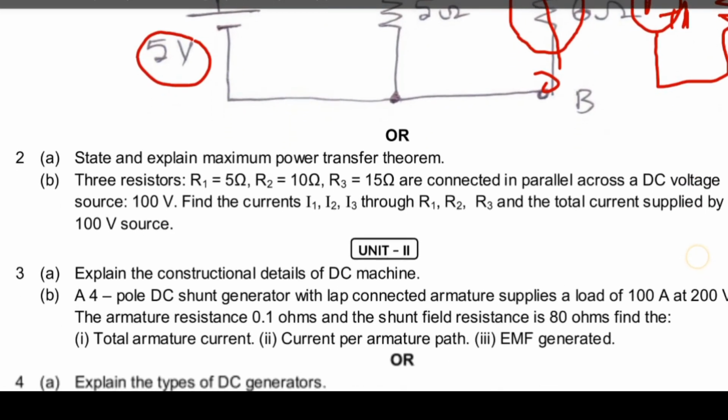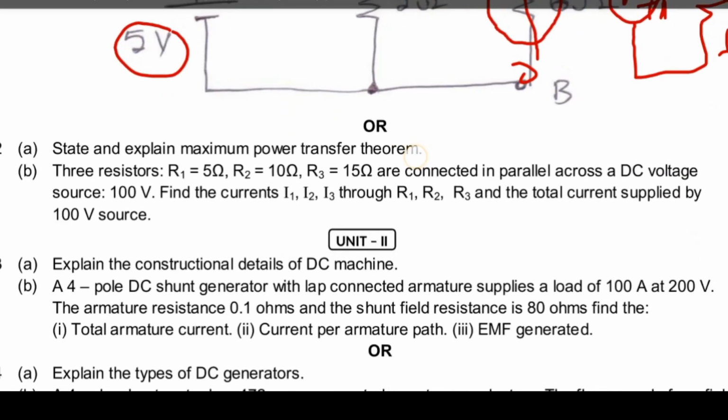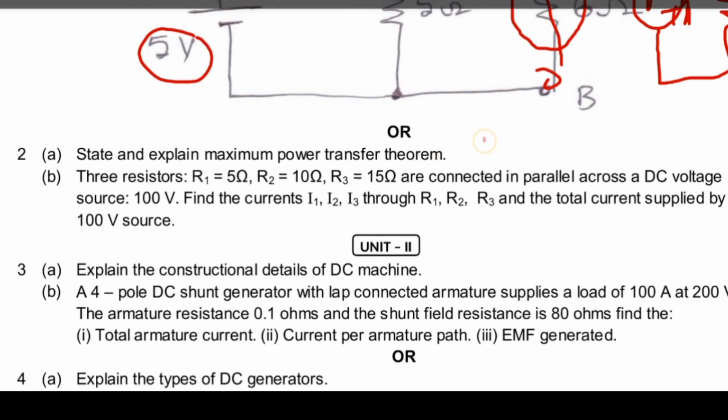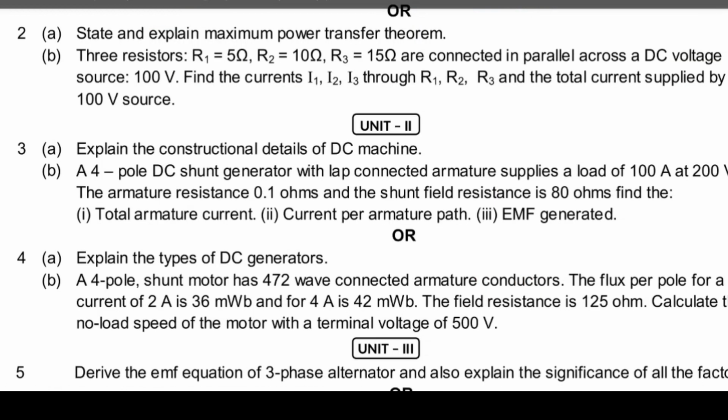Next, state and explain the maximum power transfer theorem. Maximum power will be transferred when? Maximum power will be transferred from source to load when the source resistance is equal to the load resistance. Then maximum power will be transferred.